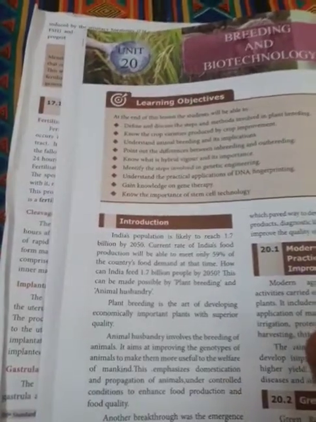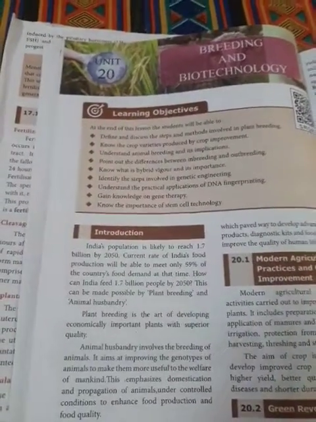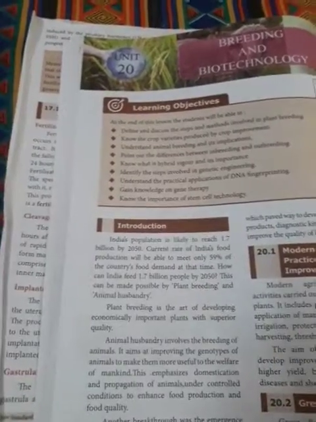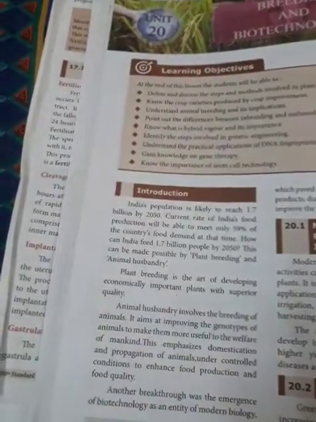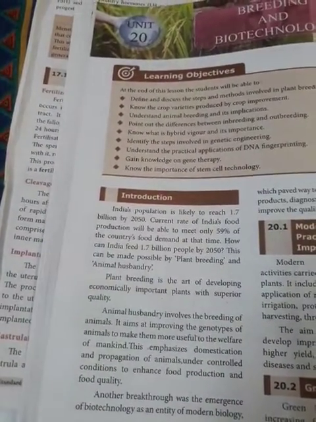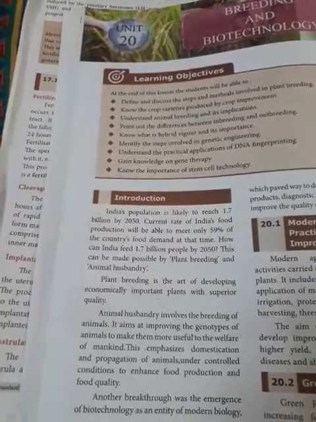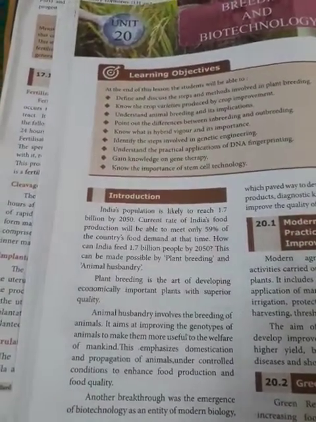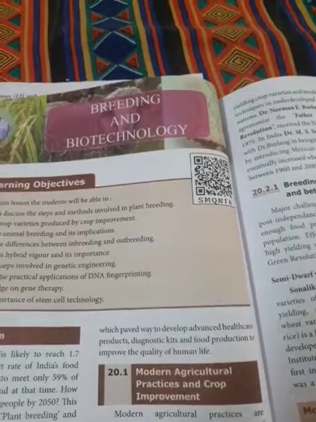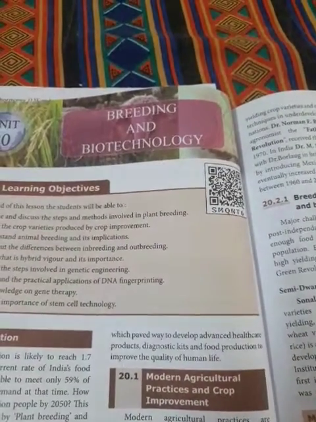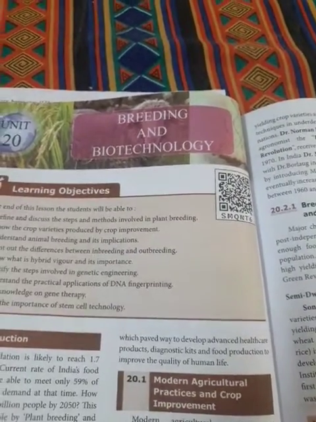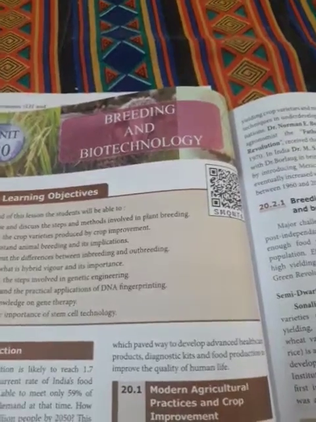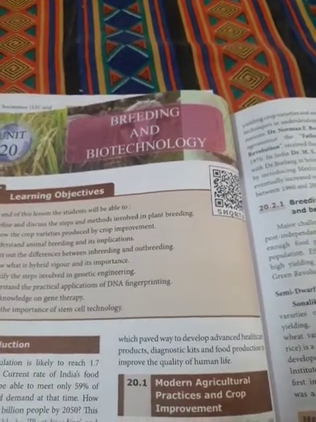So we have to study the definitions: what do you mean by plant breeding, and what do you mean by animal husbandry? And the third, another breakthrough, is the current and most advanced method, the emergence of biotechnology as an entity of modern biology. What is that technique? It paved the way to develop advanced healthcare products, diagnostic kits, and food production to improve the quality of human life. So these are the three definitions to be studied.